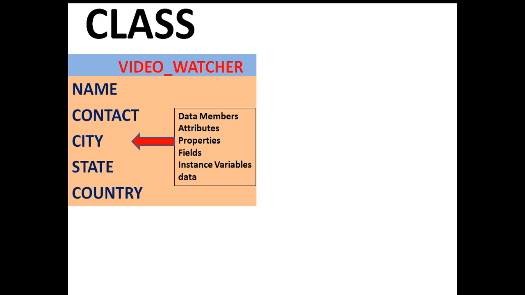And in an object-oriented language like C++, this data is called data members or attributes or properties or fields or instance variables or data or characteristics. So now we have decided what data we will store in our computer.